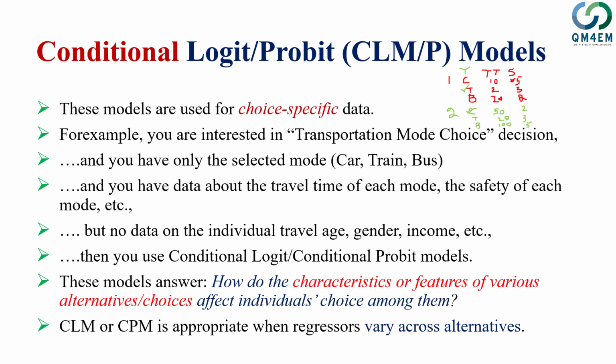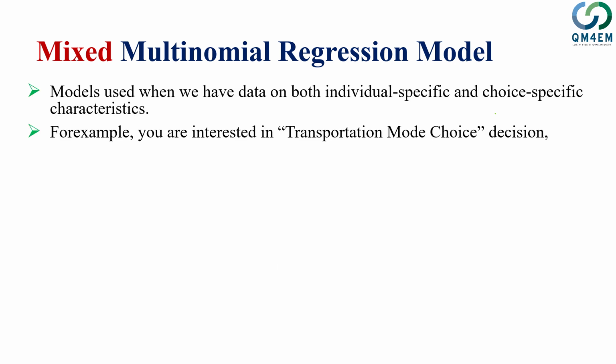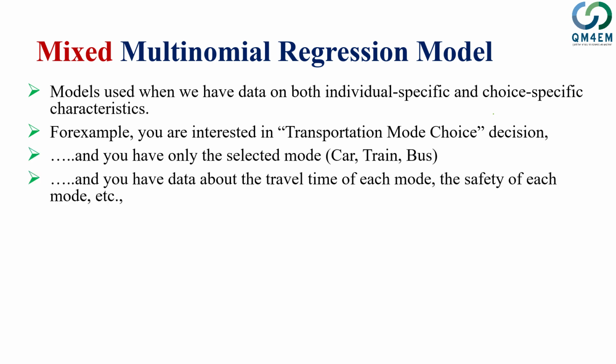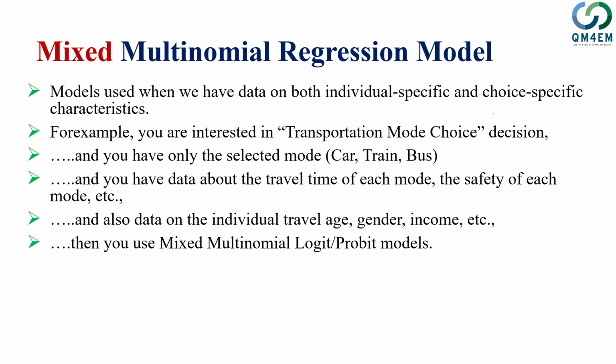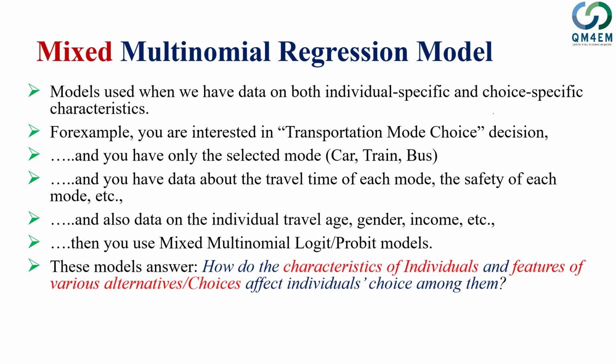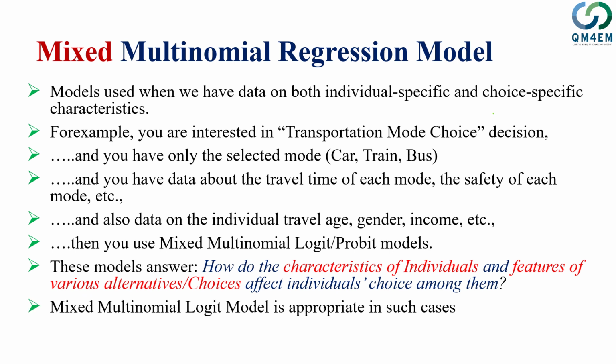Now, we think of the third case in which we use the mixed multinomial regression model, and now you can guess very rightly that this is the combination of having the data. When you have both individual-specific and choice-specific data, then you use mixed multinomial logit, and this helps us to see how the characteristics of individuals and features of various alternative choices affect the individual choice among them.